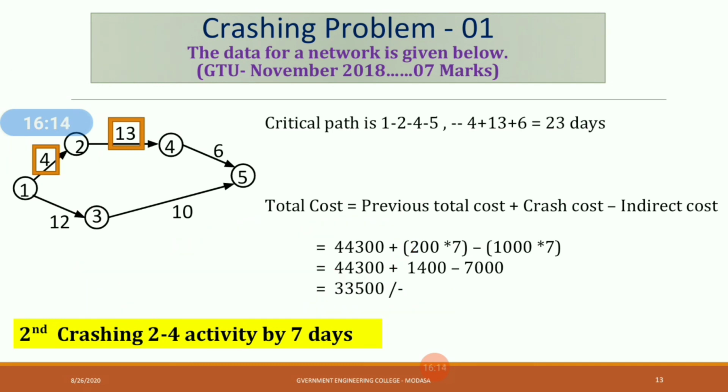Okay, but now here you have to stop the crashing. Why? Because if you crash more from this activity, then this path will become your critical path. Okay, so we had discussed in the previous lecture, if the circumstances arise that a new path will become your critical path, then at that time stop the crashing. Okay, so here we have to stop our crashing procedure. So this is our ultimate or final answer.